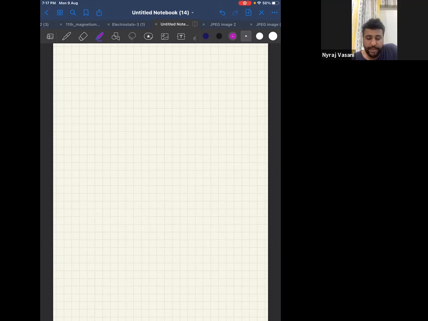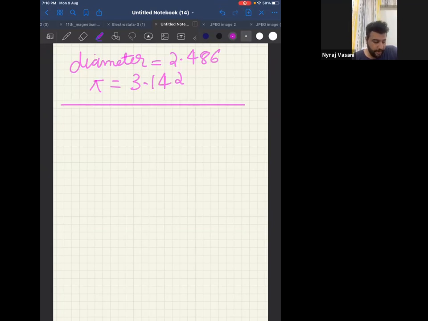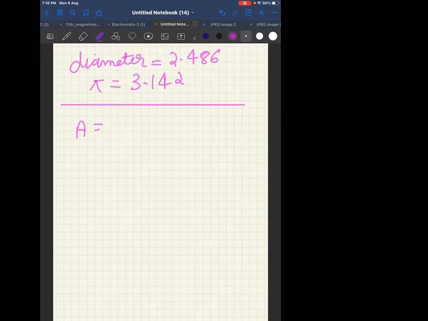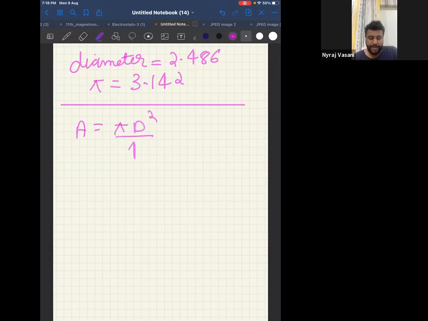See here, please look at the screen. The diameter of a circle is 2.486 meters. Calculate the area with respect to significant figures, and they have said pi is equal to 3.142. Now tell me, what is the formula for area of a circle with respect to diameter? Area of a circle is pi r square, but r is equal to d by 2. Therefore, can I say it will become pi d square by 4?